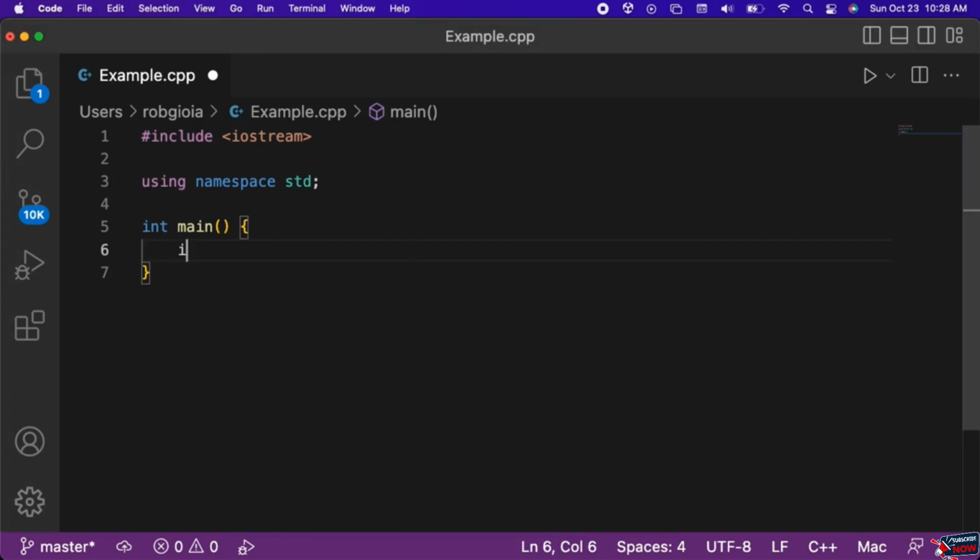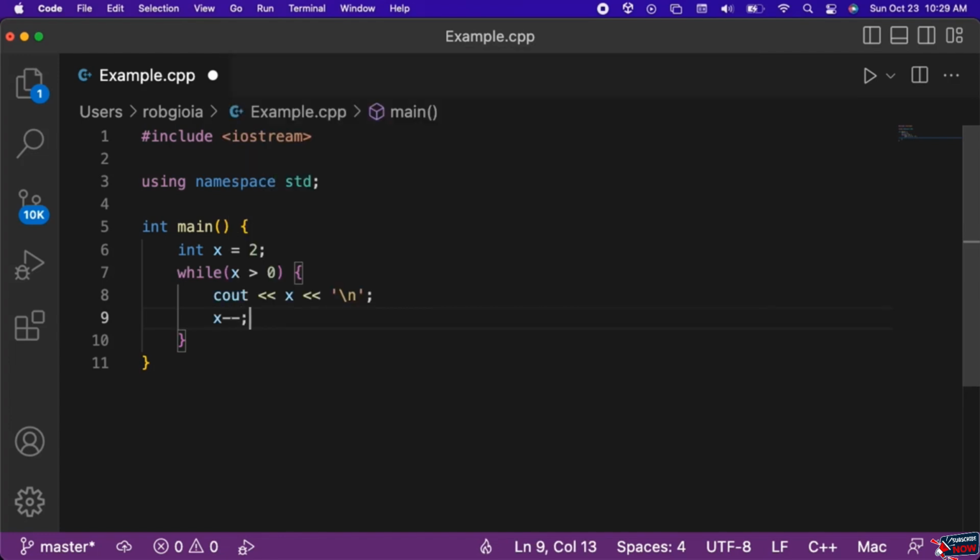Let's create an int variable x that we assign a value of 2. While x is greater than 0, we will output x and then a new line to the console. After that, we will decrement x.